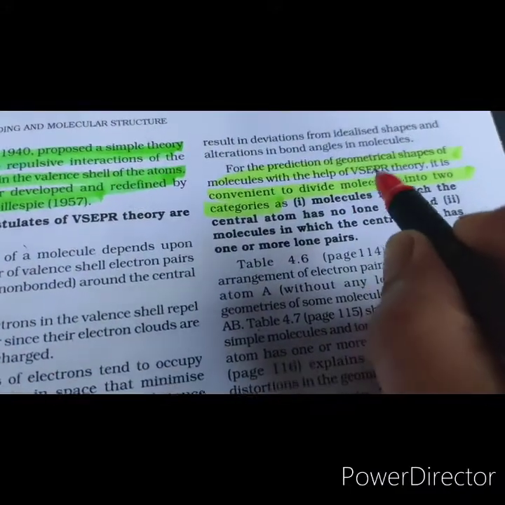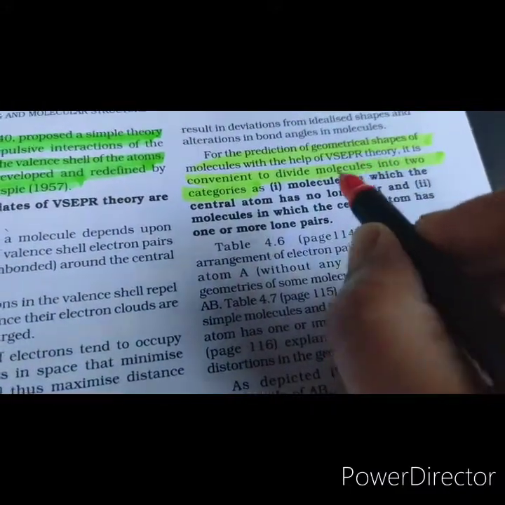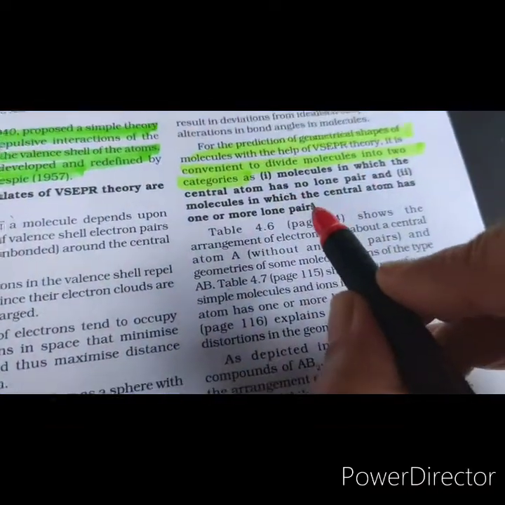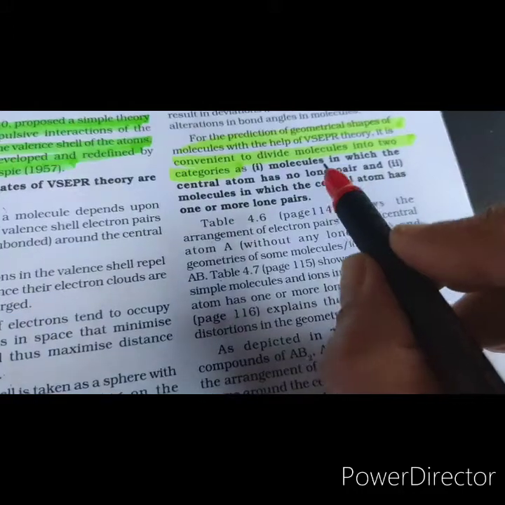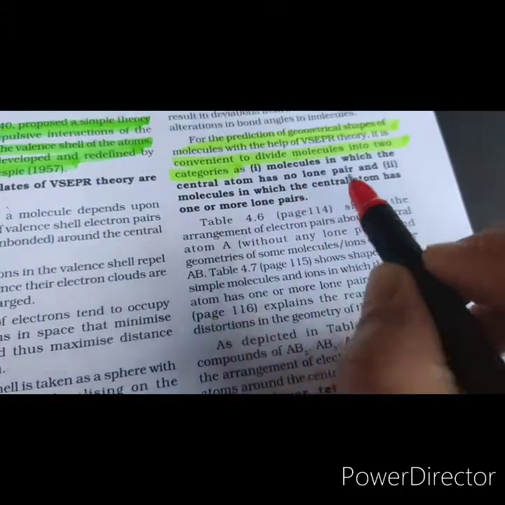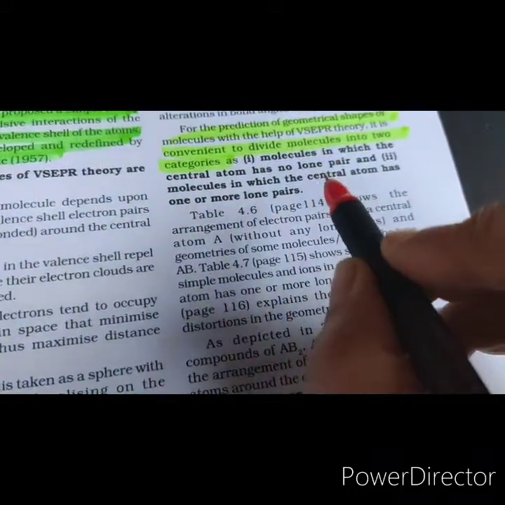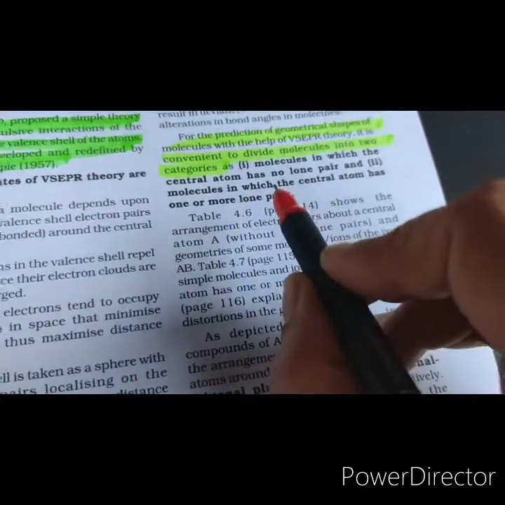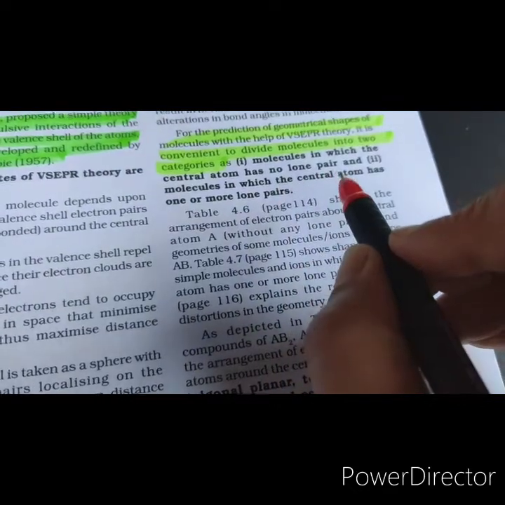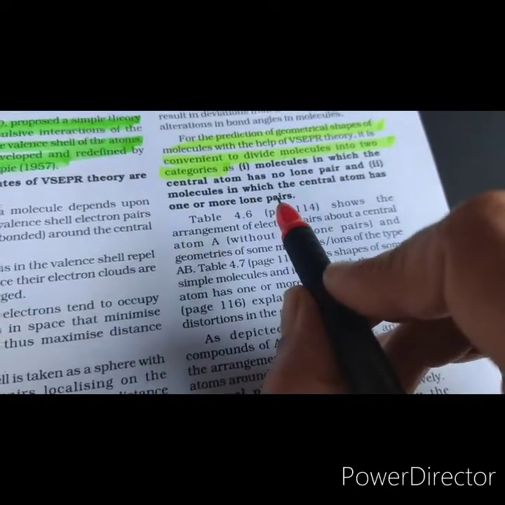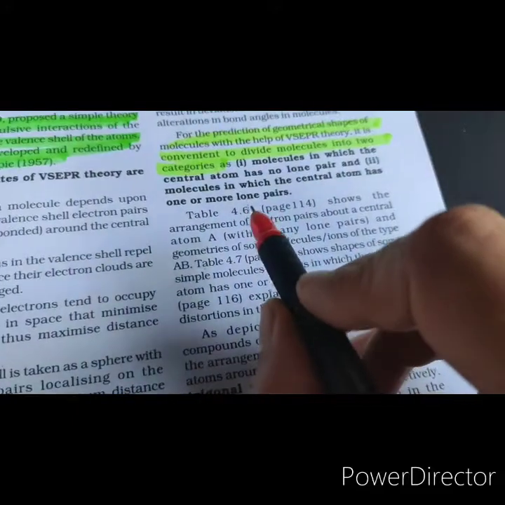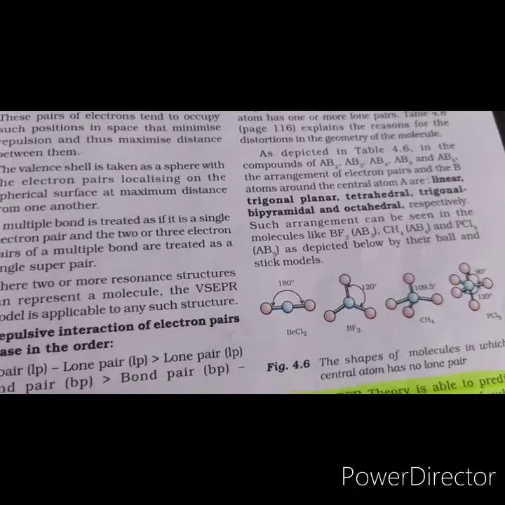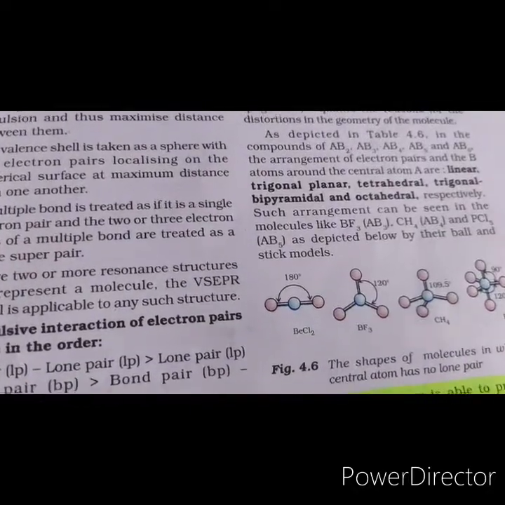Now, in order to predict the shapes of molecules with the help of the VSEPR theory, we will divide the molecules into two categories. One, those molecules in which the central atom has no lone pair, and the second, those in which the central atom has lone pairs as well as bond pairs. So we will study the different tables.